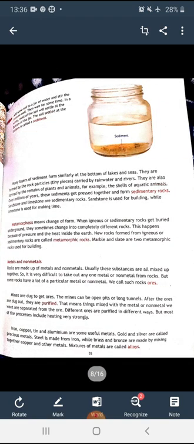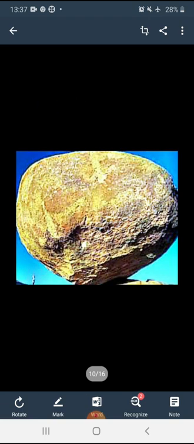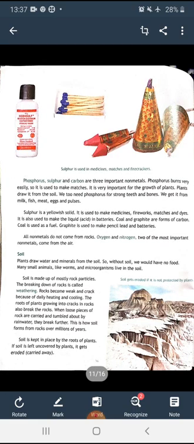After that, metals and non-metals, and how they can be separated by digging out the mines. After purification is done, the metal or non-metal we want is separated from the ore. And I have given you some examples of metals and non-metals. Iron, copper, tin, and aluminum are some useful metals. Gold and silver are precious metals. Steel, brass, and bronze are alloys. And after that, I told you some non-metal examples: phosphorus, sulfur, and carbon.